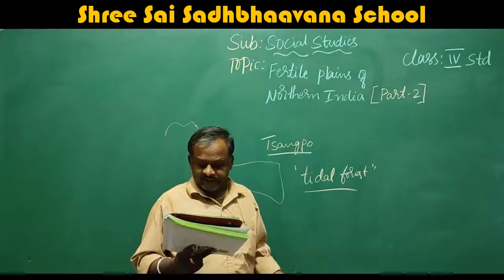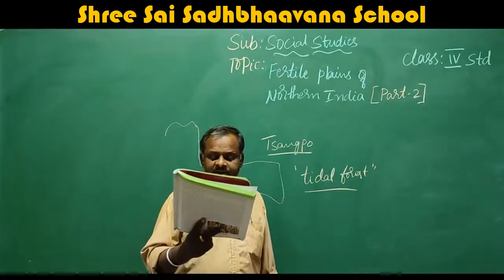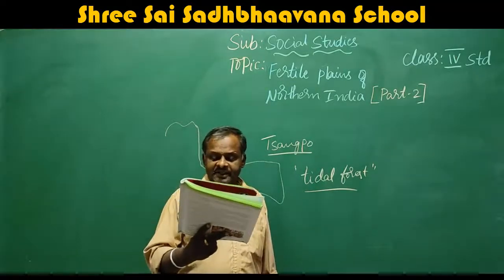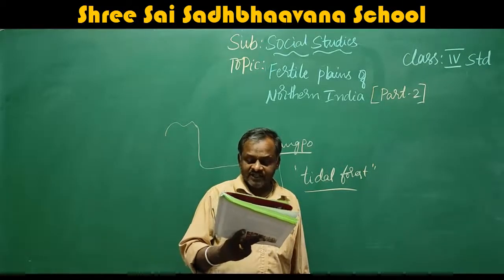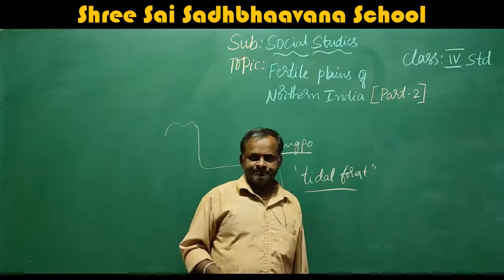River Brahmaputra is not only fed by the melting ice of the Himalayas but also by the monsoon rains in the northeastern hilly region of India.